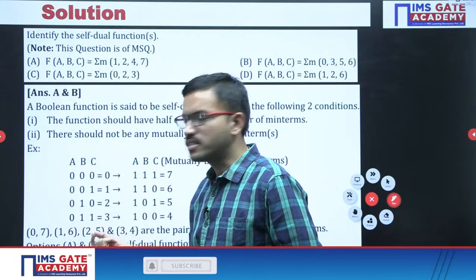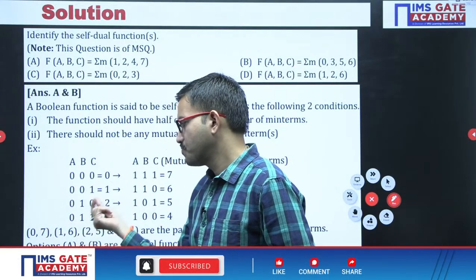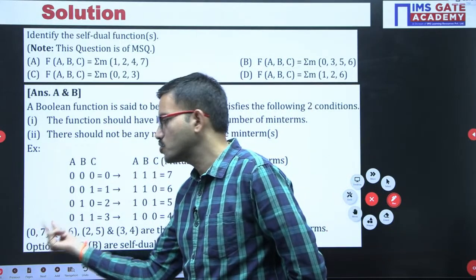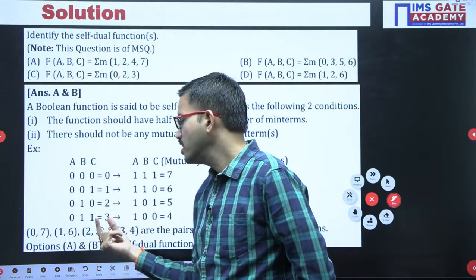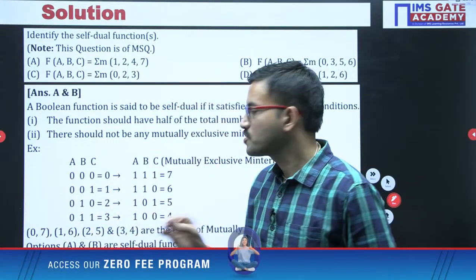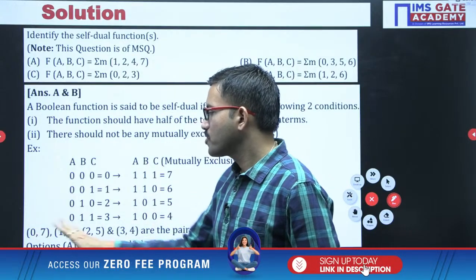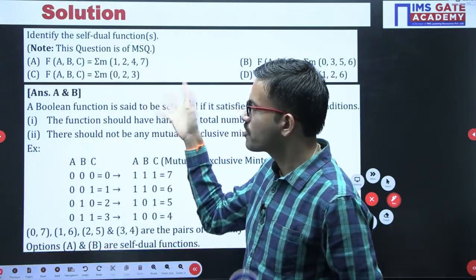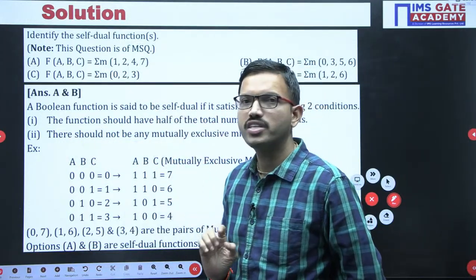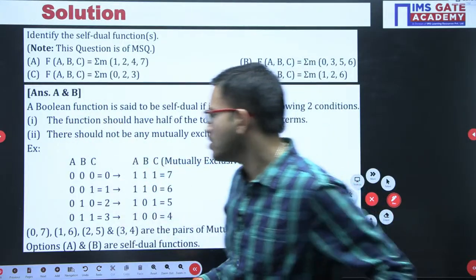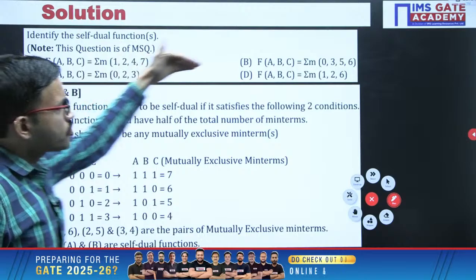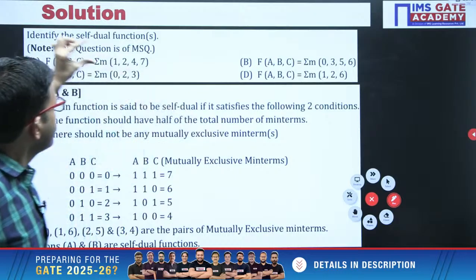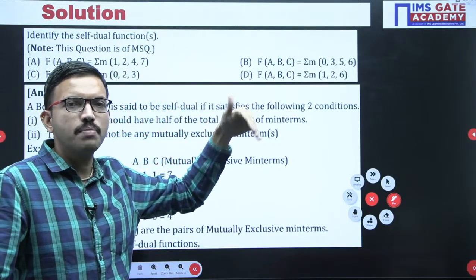After you have written like this, from each set only 1 minterm should be considered. Say for example, among these 2, any 1 minterm, among these 2, any 1, among these 2, any 1, among these 2, any 1. So when you consider one from each, in total you are getting 4 minterms. That is nothing but half of the total number of minterms. That is the first condition. For 3 variables, 8 minterms are there, and in whichever choice you have, half of that total number, that is 4 minterms.